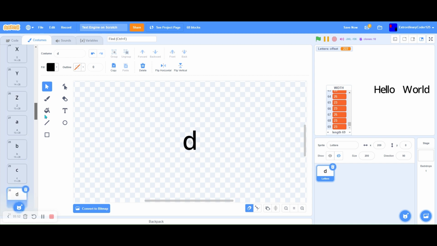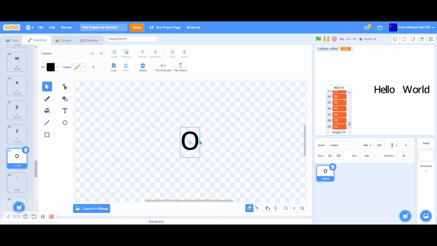Wait, where's the space? I think the space. Oh, I can't find the space. One sec. Here it is. Okay, so, oh, whoops, I actually duplicated it. Here we go. Maybe it should be smaller. Maybe a little bit smaller.